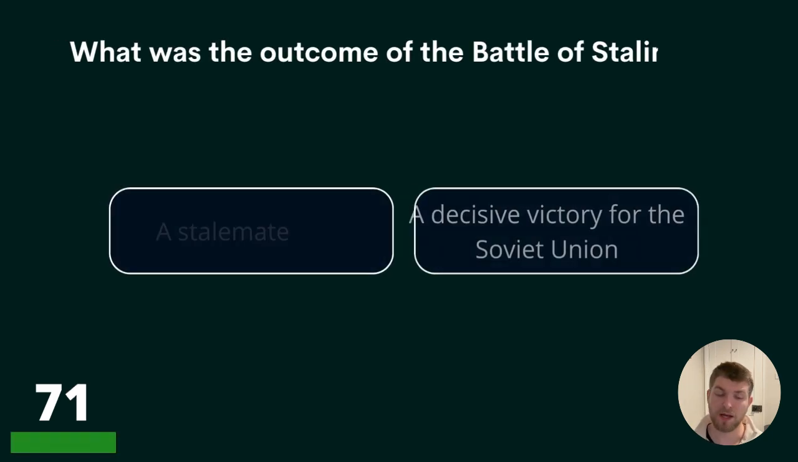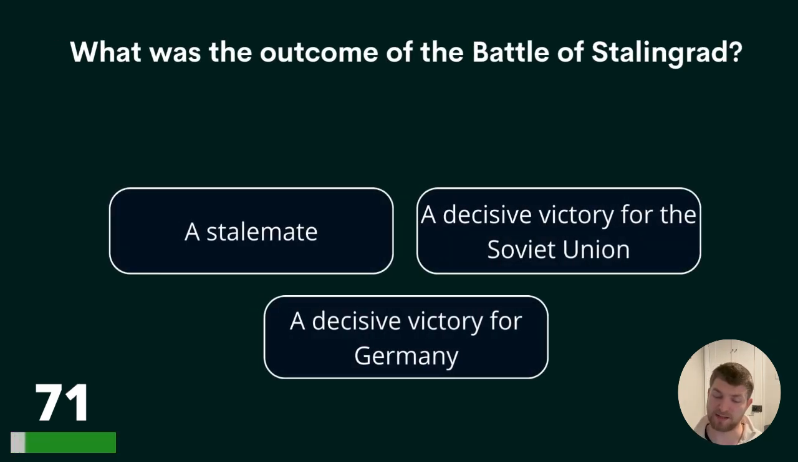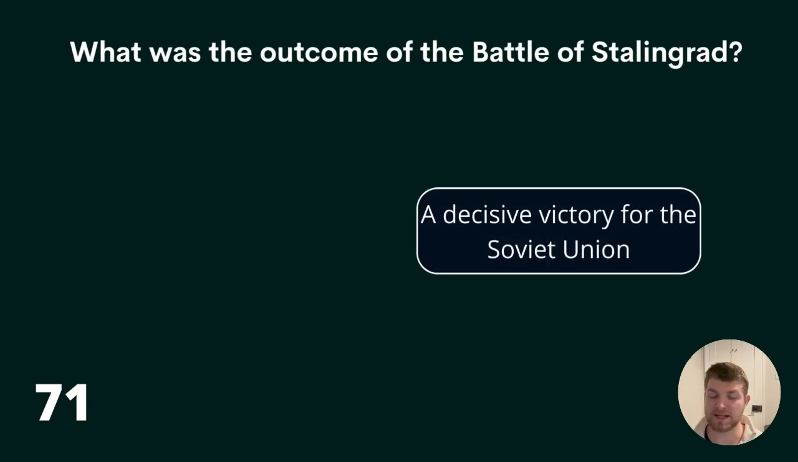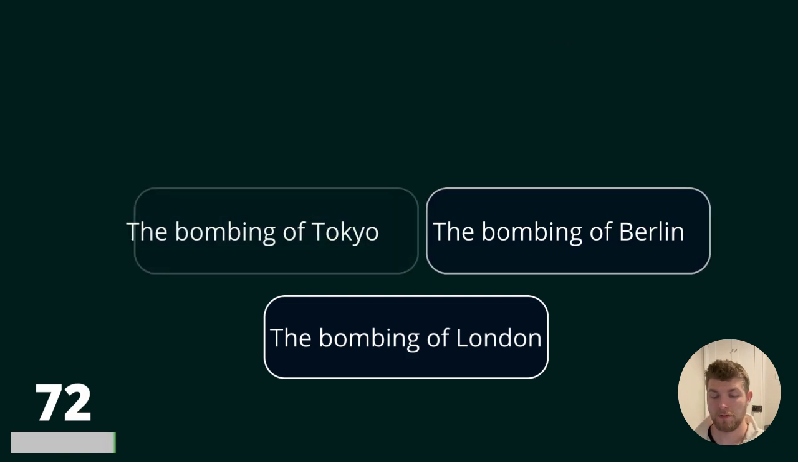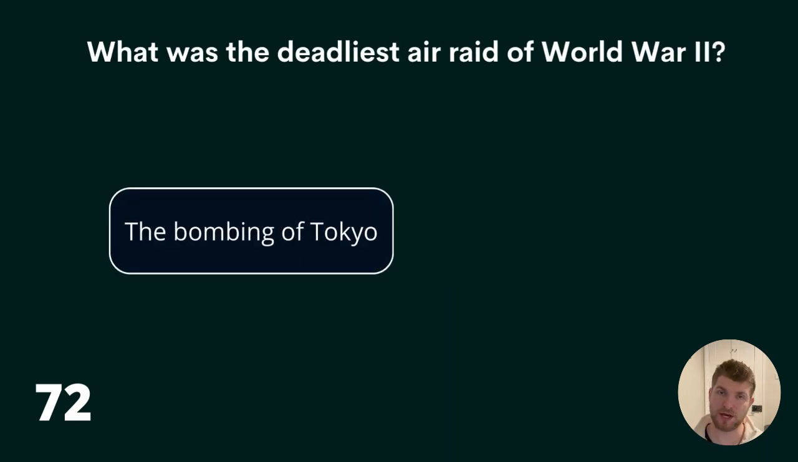Question 71. What was the outcome of the Battle of Stalingrad? A stalemate, a decisive victory for the Soviet Union, or a decisive victory for Germany? The answer is a decisive victory for the Soviet Union. Question 72. What was the deadliest air raid of World War II? The bombing of Tokyo, the bombing of Berlin, or the bombing of London? The answer is the bombing of Tokyo.